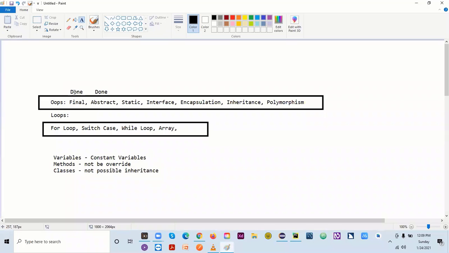So yesterday we saw final. Do you have an idea what the final is and when we use the final? Ramdas, you and Vishal, anyone?